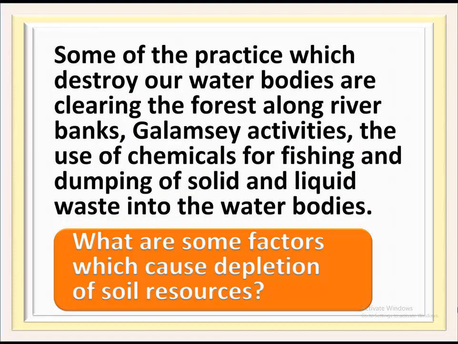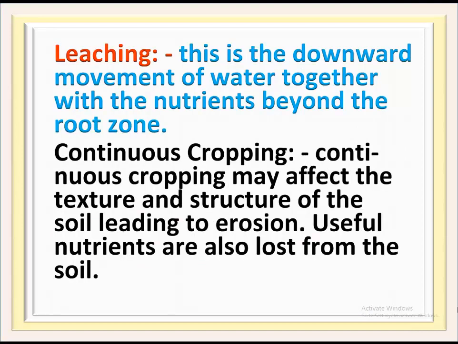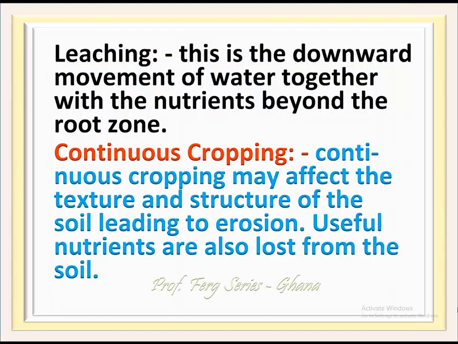What are some factors which cause depletion of soil resources? Leaching. This is the downward movement of water together with the nutrients beyond the root zone. Continuous cropping. Continuous cropping may affect the texture and structure of the soil, leading to erosion. Useful nutrients are also lost from the soil.